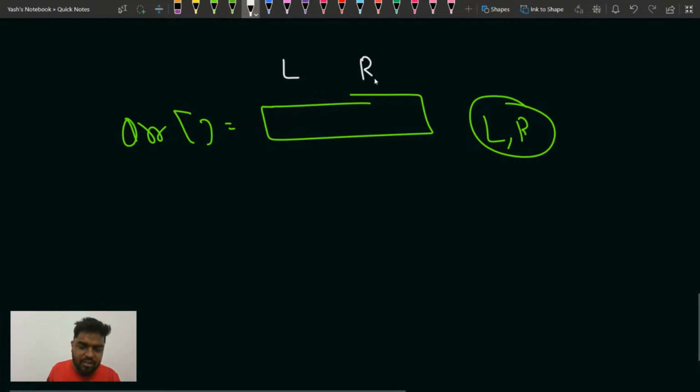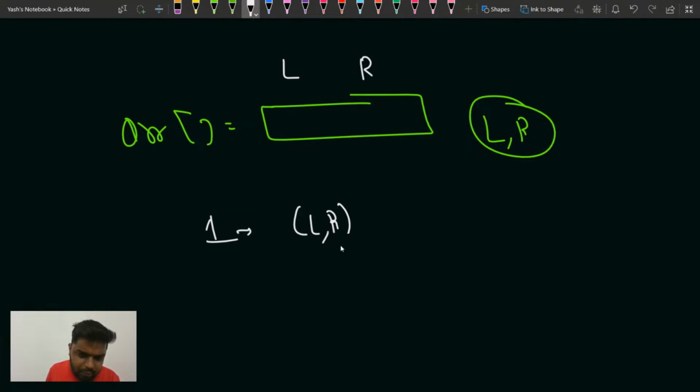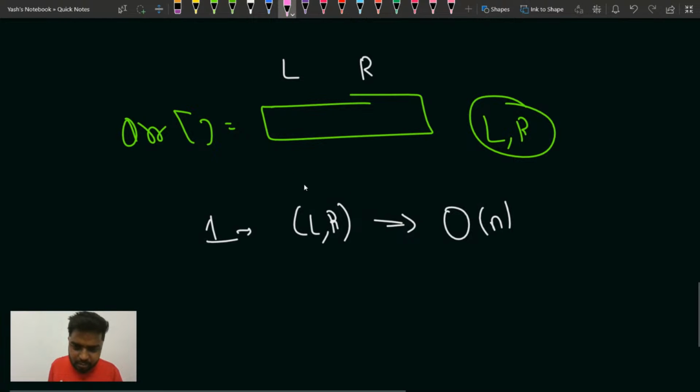If I'm asking you the sum of elements from L to R, for one query, how much time would it take in the worst case? It would take order of n time. If L is standing at the beginning of the array and R is standing at the end, then finding the sum of the elements in the range L to R will take order of n time.